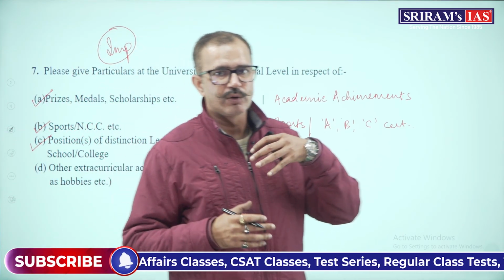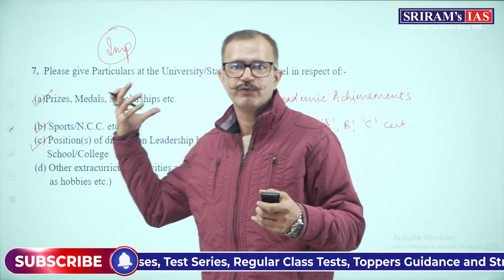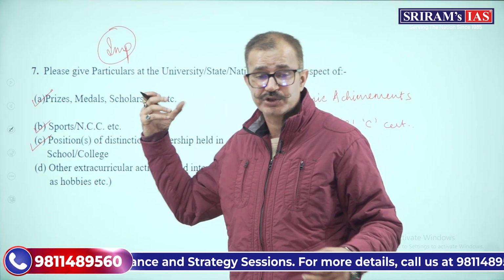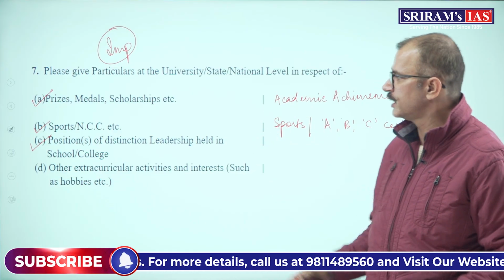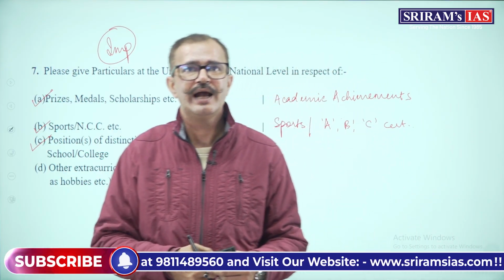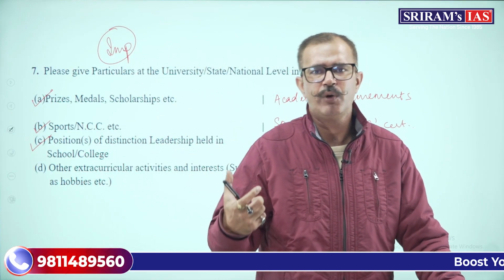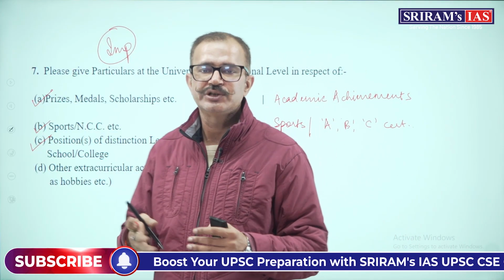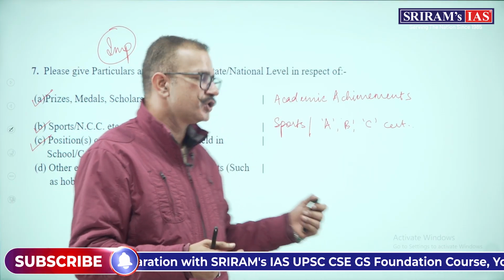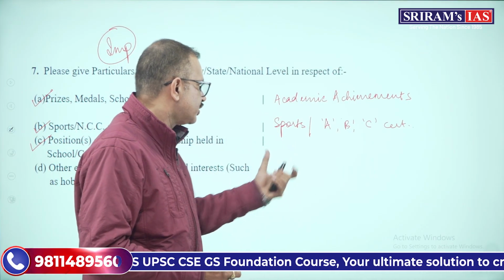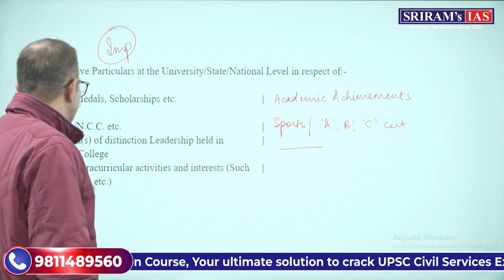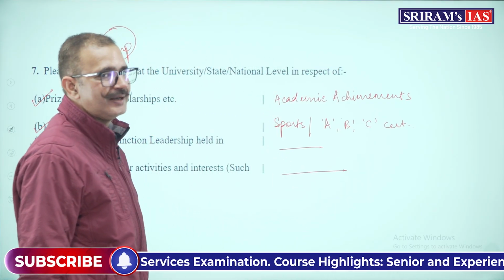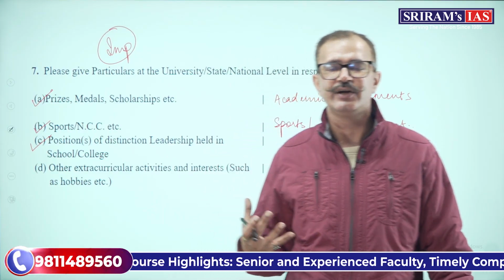If you were captain of the football team, you will mention it in the sports section, but at the same time you will mention it over here under position of distinction or leadership as well. For example, if you were school head boy or head girl, you will mention that here. Any distinctive leadership that you have shown during college, any position that you have held at college, you will mention over here. Then other extracurricular activities or interests and hobbies. Over here you will mention your hobbies and interests or the extracurricular activities that you have performed.